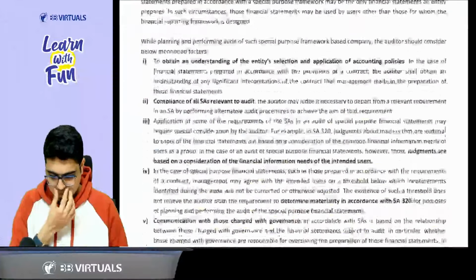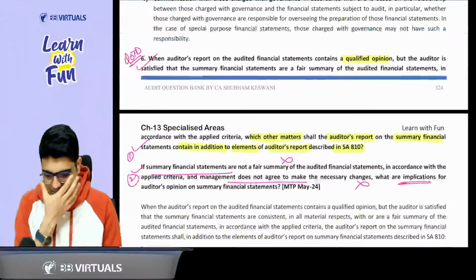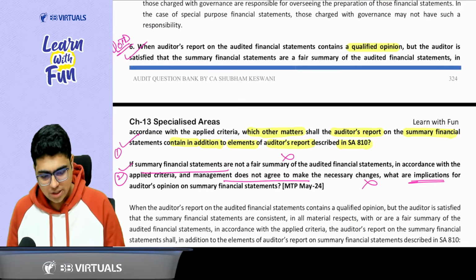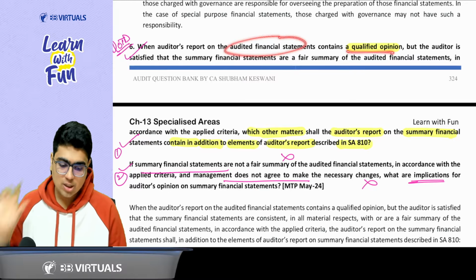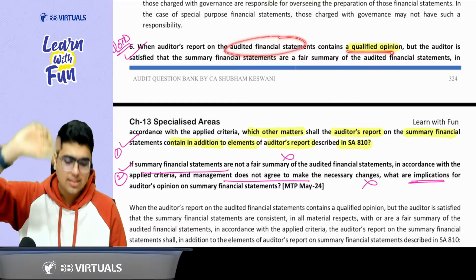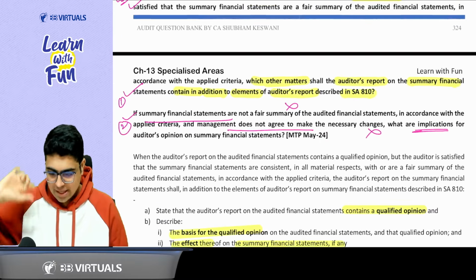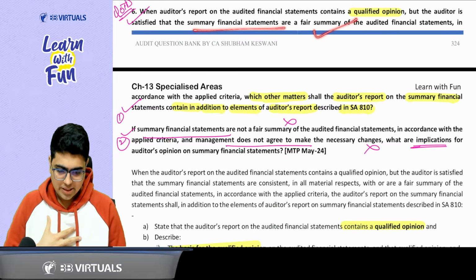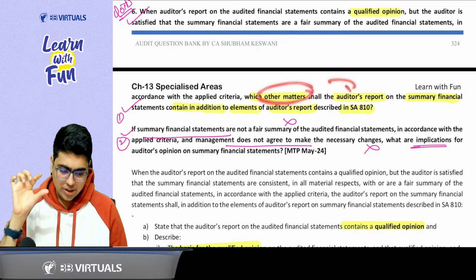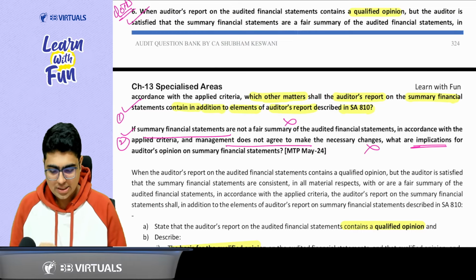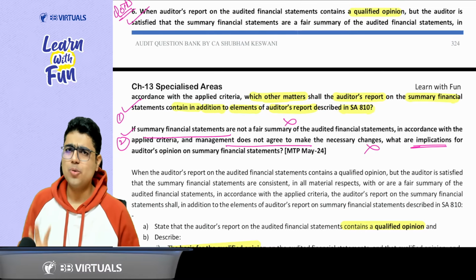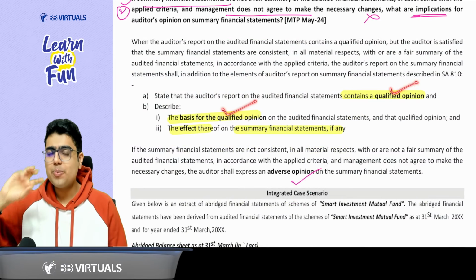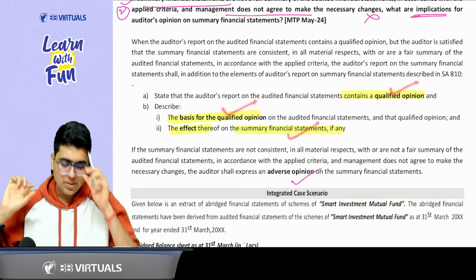Then, sir, you can come to question number 6. Good question. MTP May 24. Please focus here. It says that the audit report on audited financial statements contains a qualified opinion. So on the main financial statements, there is a qualified opinion. Okay, sir. And auditor is satisfied that summary financial statements are a fair summary. So what are the other matters in the audit report that he has to mention in addition to the other elements of audit report? So you just need to mention 3 things. What, sir? Qualified opinion, basis for qualified opinion, and the effect of that qualified opinion on summary financial statement.